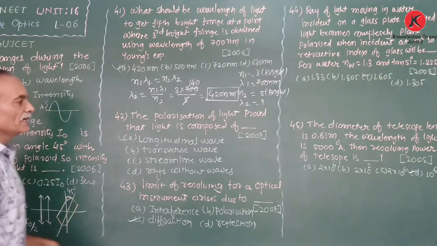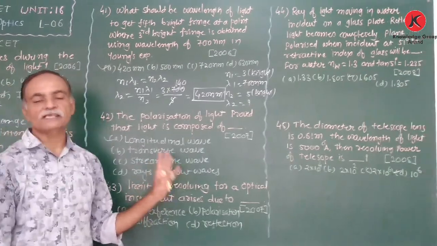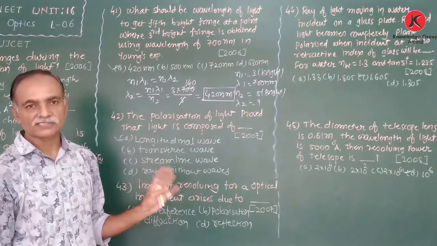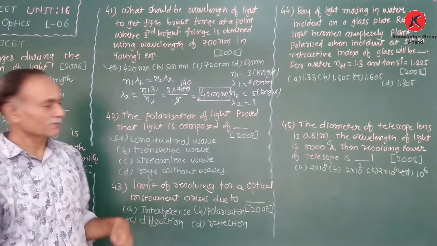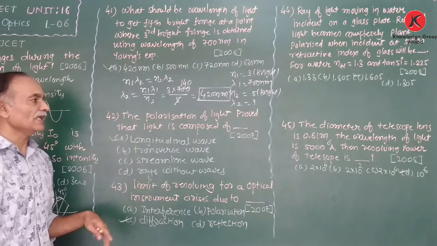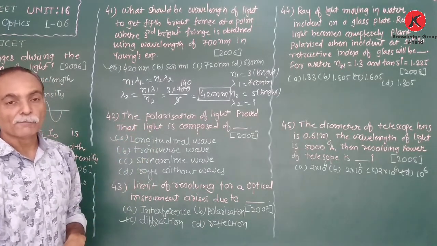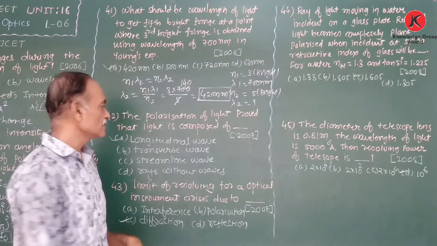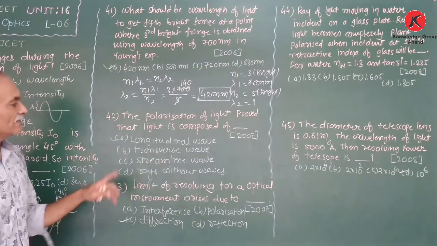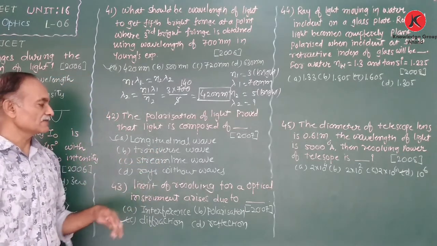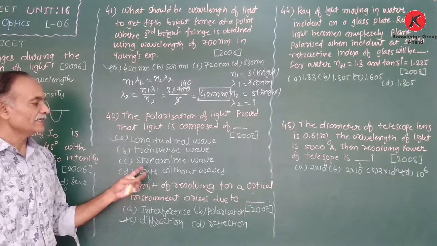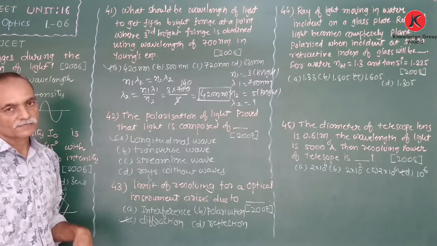Now next, this is based on theory and depends on electromagnetic waves in combination with this chapter. The polarization of light proved that light is composed of... Now listen, here the options given are: longitudinal wave, transverse wave, streamline waves, and ray without waves.